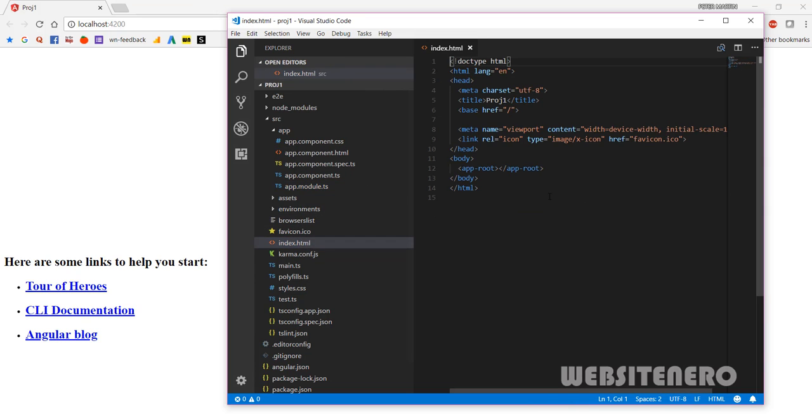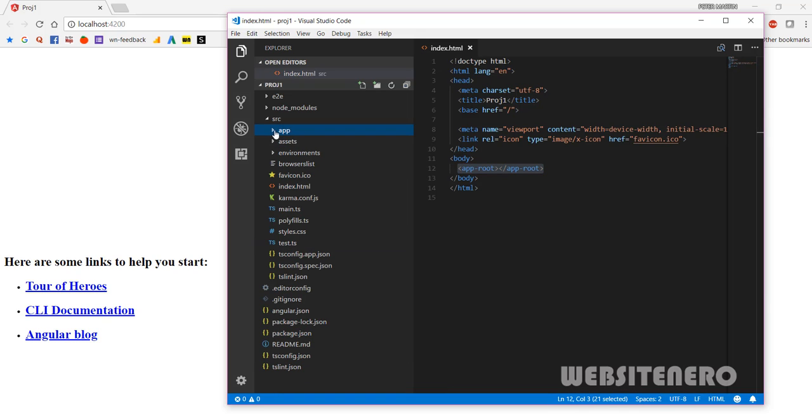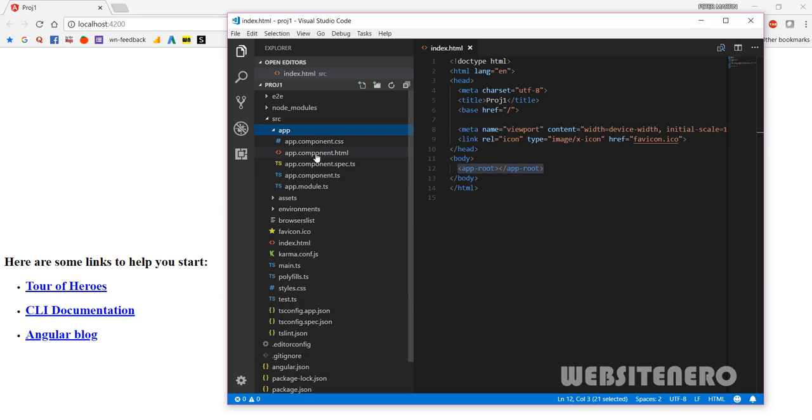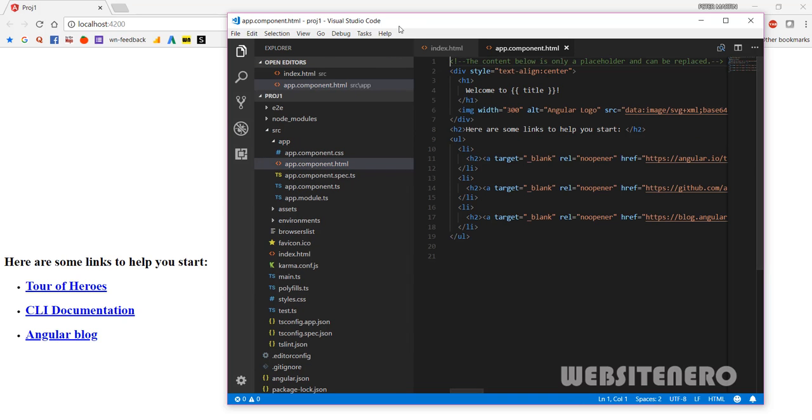Okay, so in the index you see here app-root. So this is a component, everything is a component in Angular. So app-root represents this folder, whatever this is. Okay, so here whatever is written, that you are seeing here.